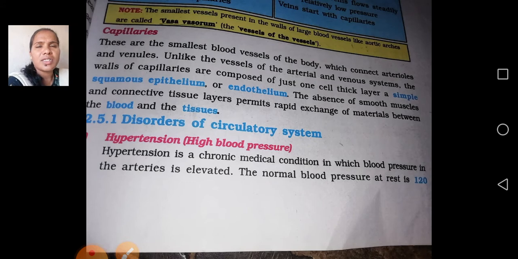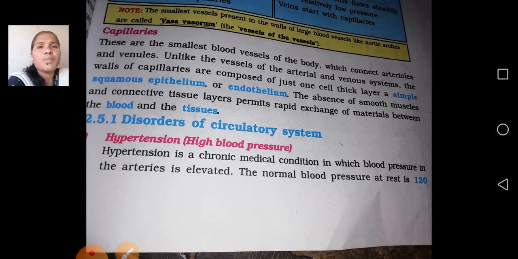So till now I discussed the mechanisms of the clotting factor, and the differences between the arteries, veins and capillaries. Next I will give some brief notes on the disorders of the circulatory system. If there is any problem in the circulatory system of the heart, some of the problems are hypotension and HTN, shortcut for hypertension.